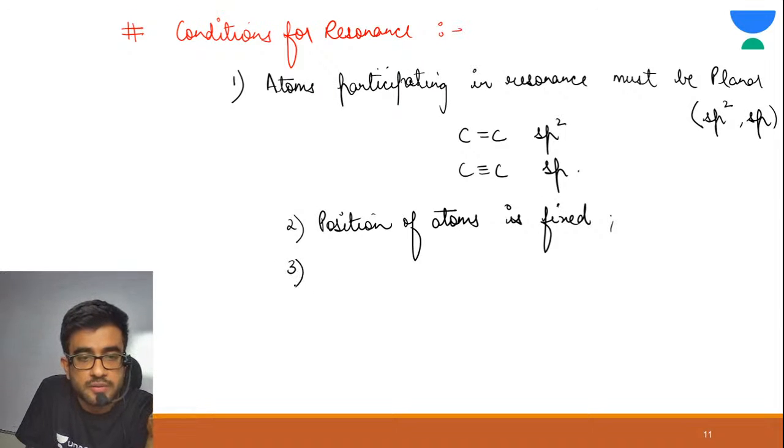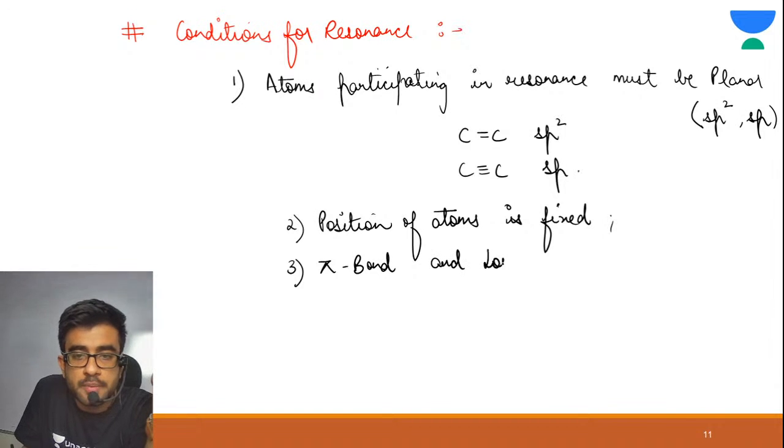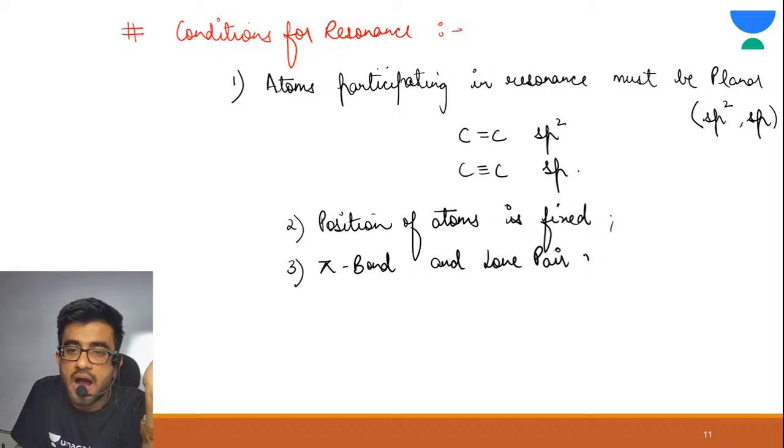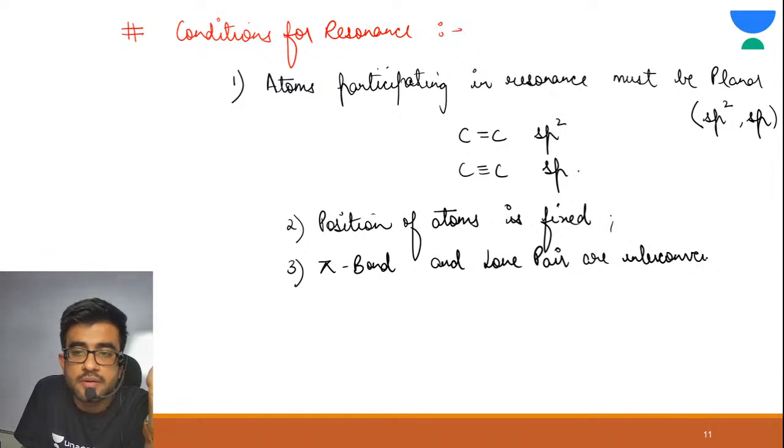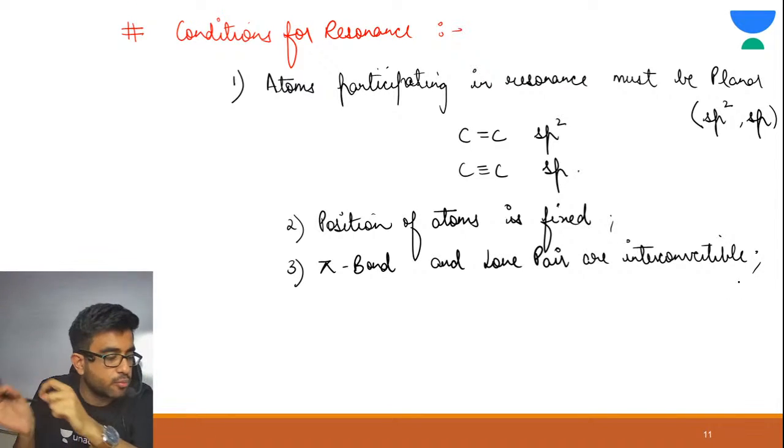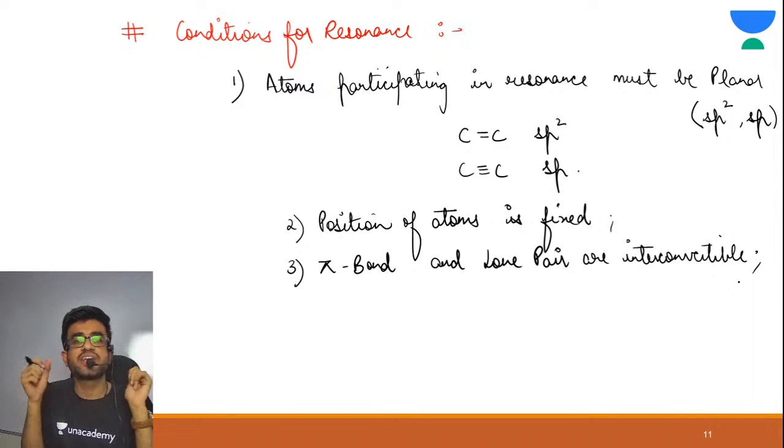Third point is pi bond and lone pair. Pi bond and lone pair are interconvertible. Their positions are exchanged. We can exchange the position of pi bond and lone pair. They are interconvertible. Got it?